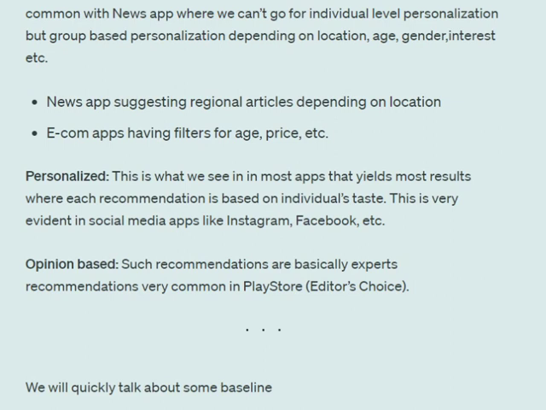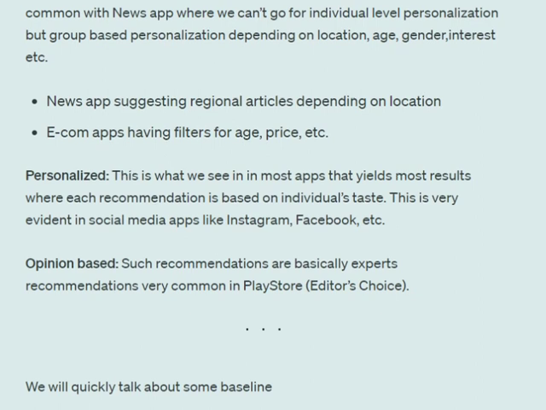Now the fourth one is opinion based. You must have heard of Editor's Choice in Play Store. These recommendations are also non-personalized and basically expert-curated recommendations. So the Editor's Choice in Play Store is the most common example for opinion based.